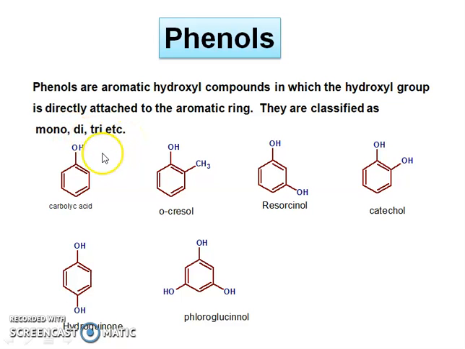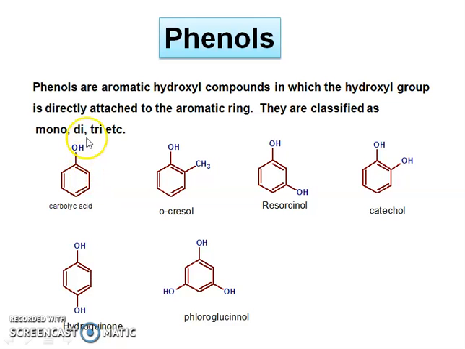It means that one hydroxyl group is known as mono. It is also mono. Two hydroxyl groups, it is a di. It is also two hydroxyl groups, it is di. Three hydroxyl groups, it is a tri. So it is classified accordingly as mono, di, tri with respect to the OH group.